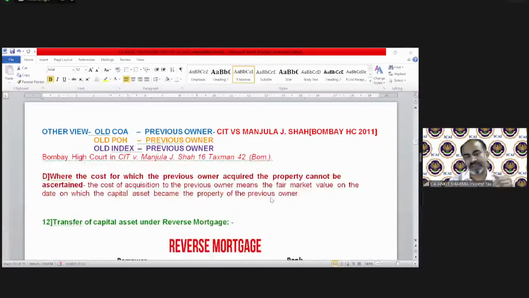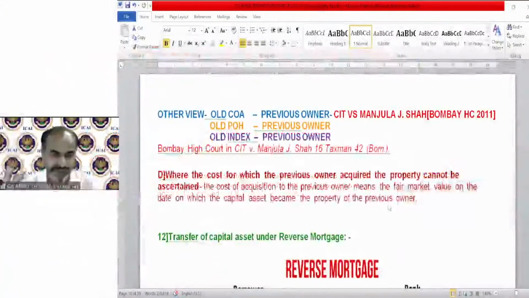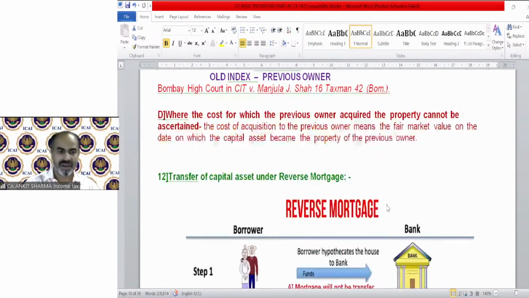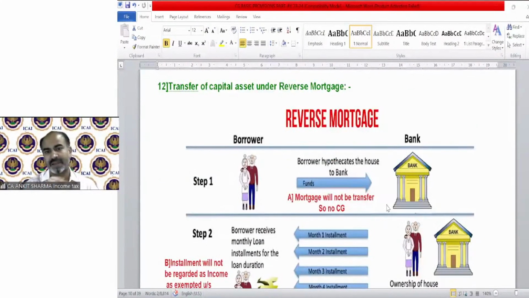Fine. For the time being, let's move on to the provision. So we discussed the 11 capital gain concepts of transfer, in which transfer is not regarded as transfer, and in those all 11 cases the solution will be the same. That also we have discussed. Now next is transfer of capital asset under reverse mortgage. So what is reverse mortgage?